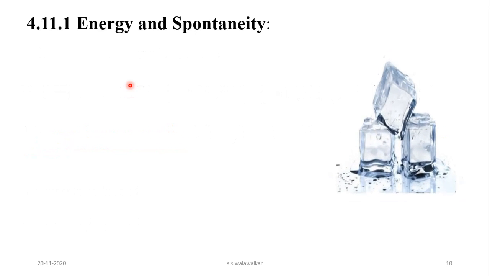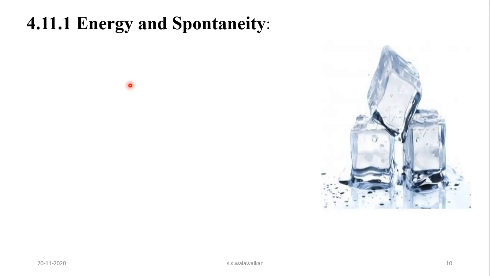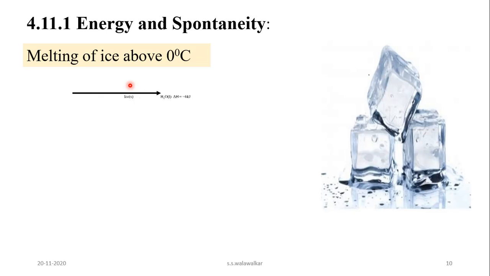See here another example, that is melting of ice above 0 degree Celsius. When ice, that is water in a solid state above 0 degree Celsius, gets converted into water in a liquid state, the heat of reaction of this process is plus 6 kilojoules.